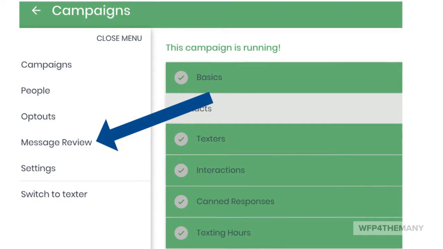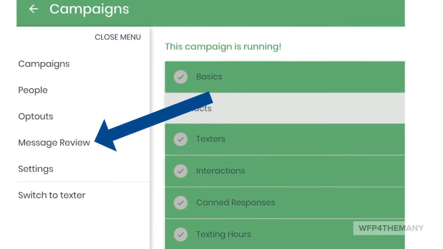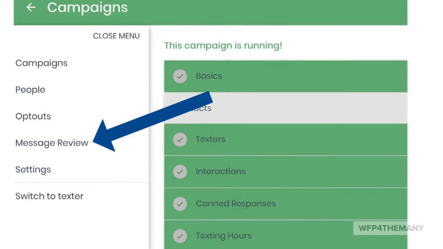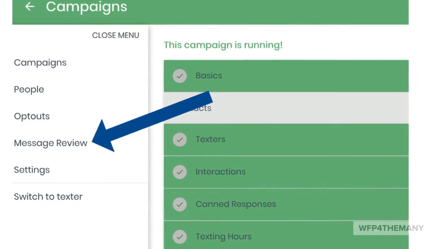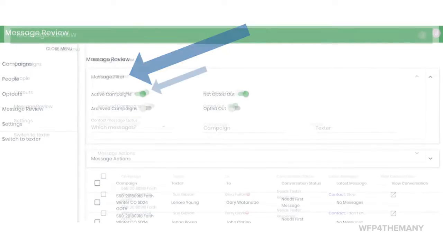To get started, you need admin status in Spoke, and you can request that in the admin channel on Slack. Once you have that, navigate to the Spoke admin page and select Message Review from the left column. Go ahead and open Message Filter.